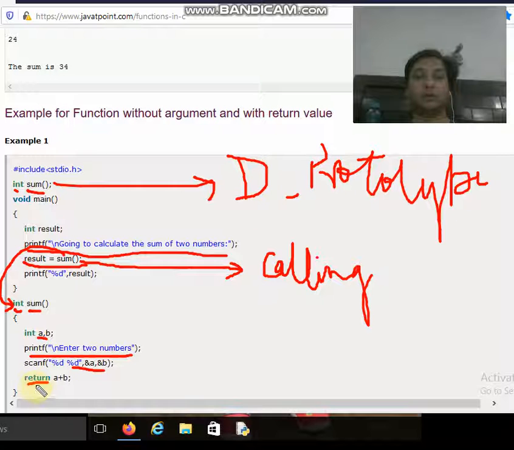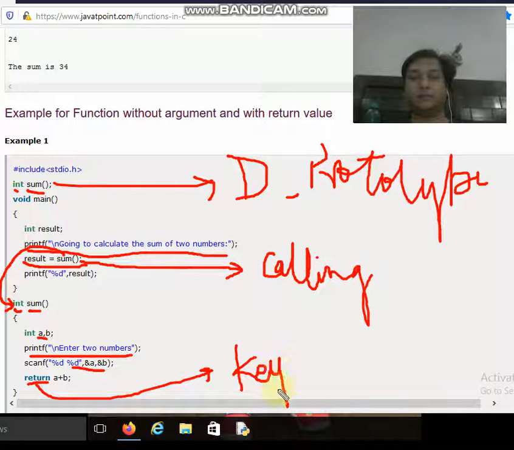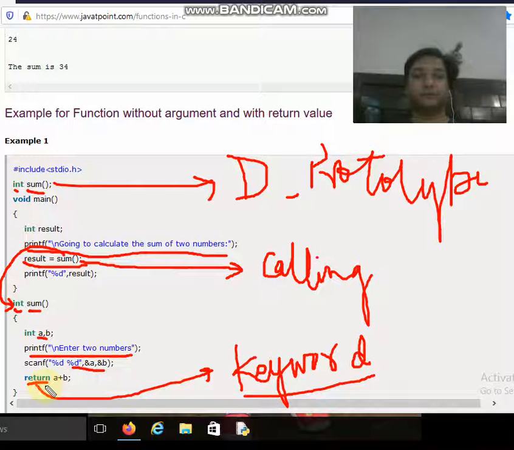the keyword return. So it's a keyword, and all of you are aware of the terminology keyword. Keyword is a word in a C compiler whose meaning is already defined inside the compiler. So return is a keyword which returns some value to the calling function, and it always returns a single value.